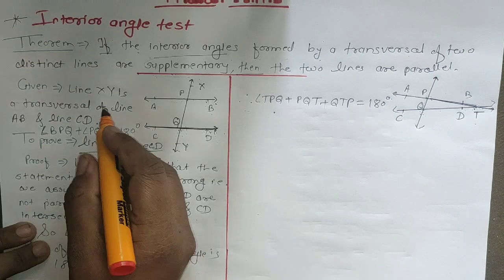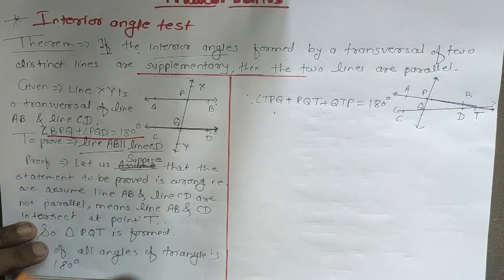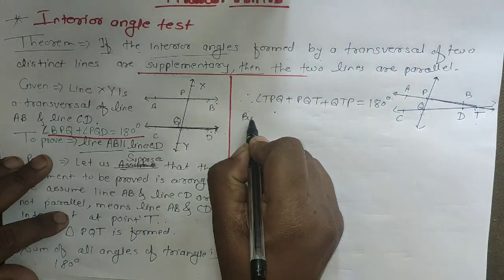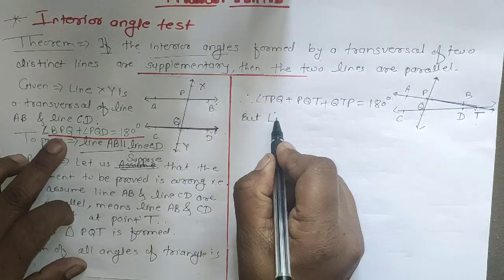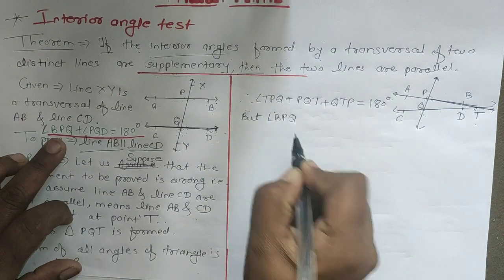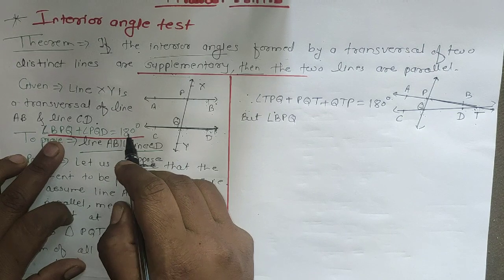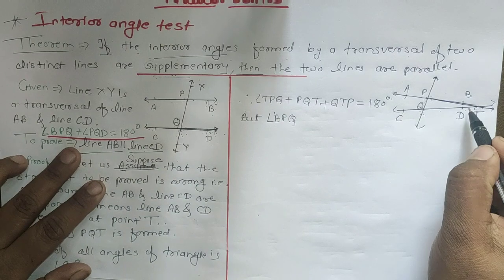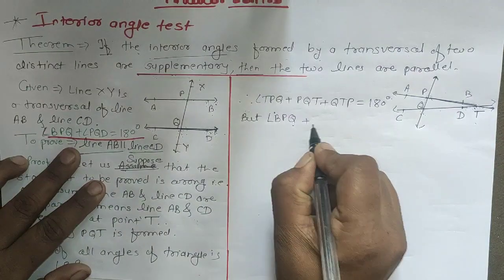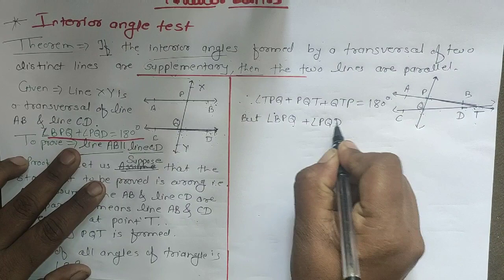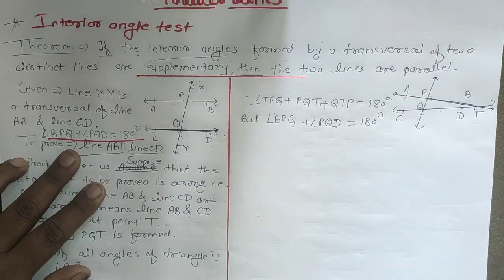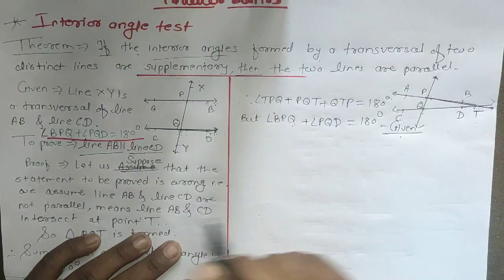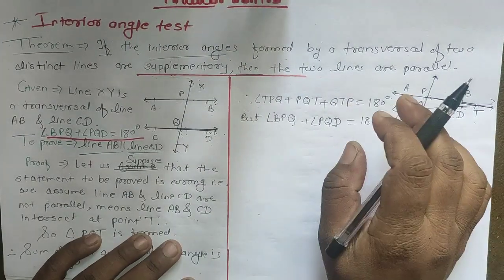So here we will write angle BPQ plus angle PQD is equal to how much? 180 degrees. And the reason is that it is given, and this is the sum of all angles of a triangle, which is 180.